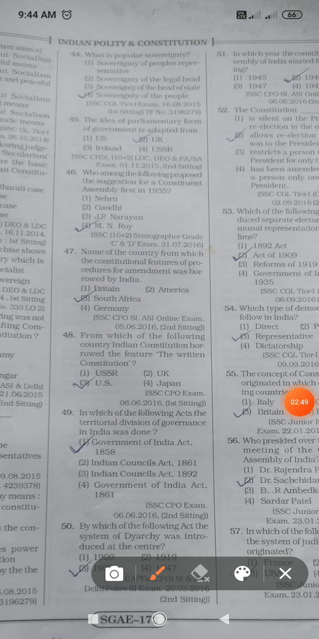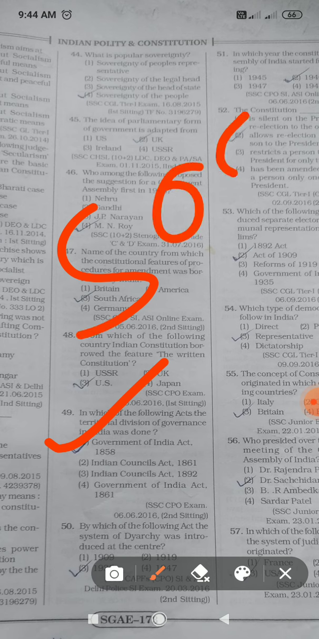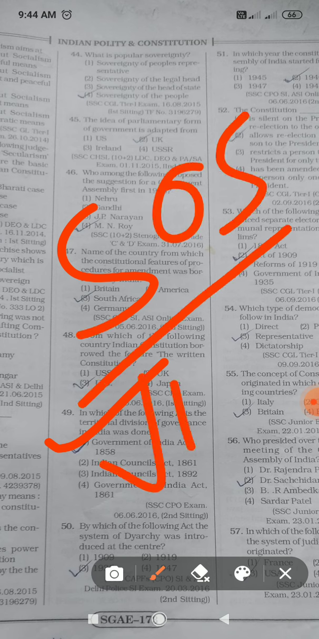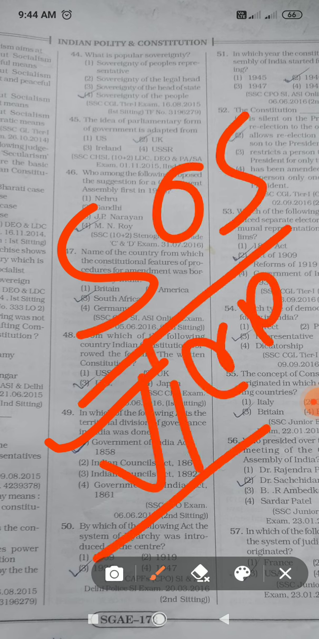Next, in which of the following acts was the territorial division of the government in India done? The Government of India Act 1858. So SOS, Secretary of State, and the Viceroy, these two terms were adopted in that particular act.